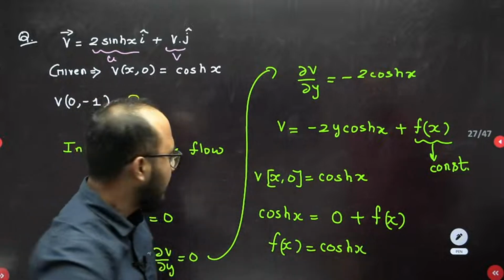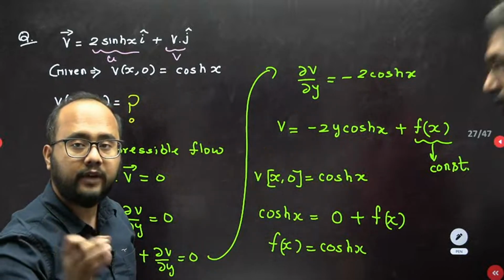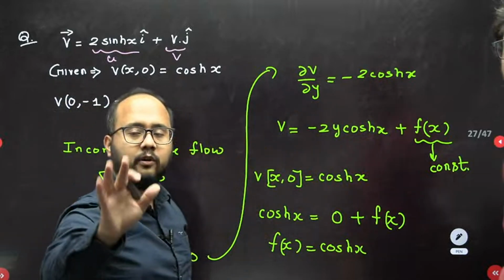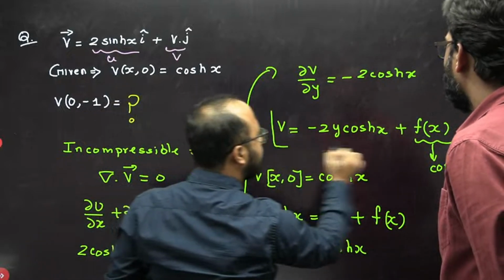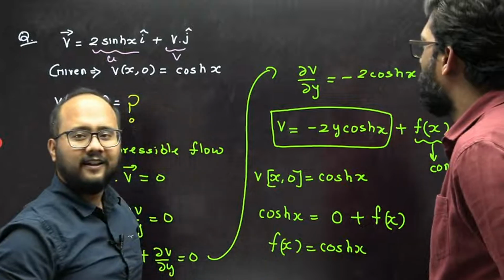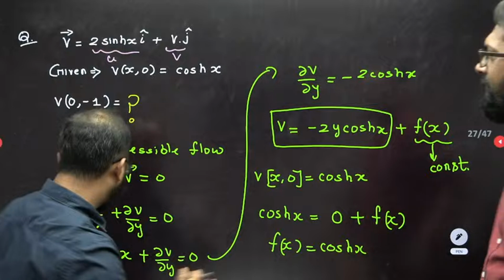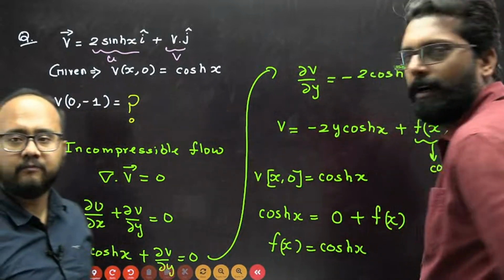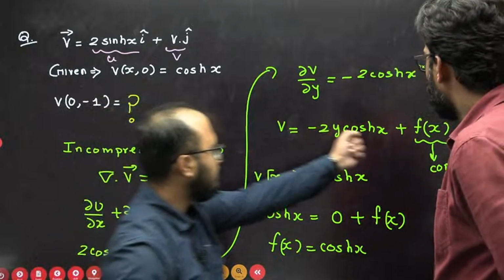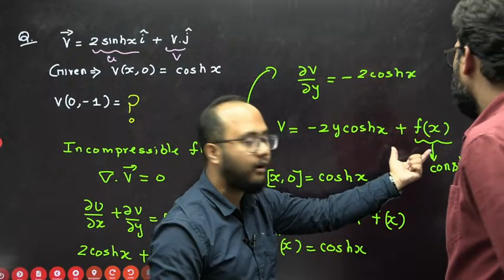I hope it is clear. Now I will put this value here, then only I will have the complete value of v. The most common mistake is that students are not writing f of x. Simply they say this is the v value, put all the numerical values directly and get the answer. I think this is an NIT type question. The biggest blunder is not writing this f of x, the constant value. This is very important.